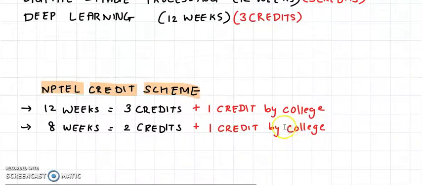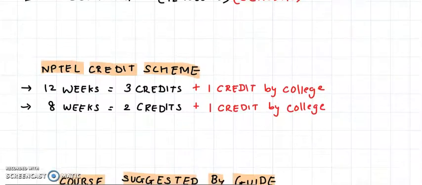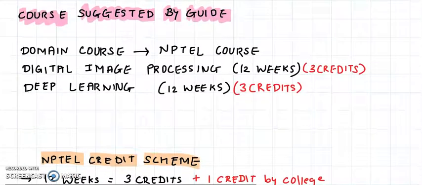respect to that course. For example, if I take a 12-week course for 3 credit and if I'm doing some extra work in that course, then I can get 1 credit by the college, and then I'll take a 8-week course for 2 credits, which in total will give me 6 credits. Or either way, you take a 12-week course of 3 credits and do a 8-week course of 2 credits plus fetch 1 extra credit by doing some extra work on this course. So accordingly, you can opt. What I have opted for is 3 credit course, full-fledged for 12 weeks, which gives me 6 credit.